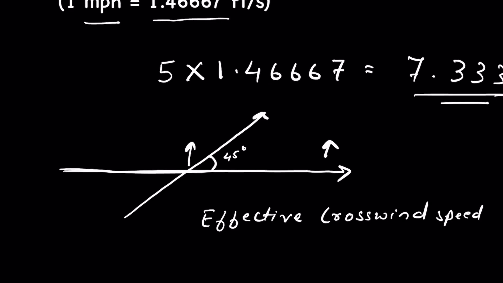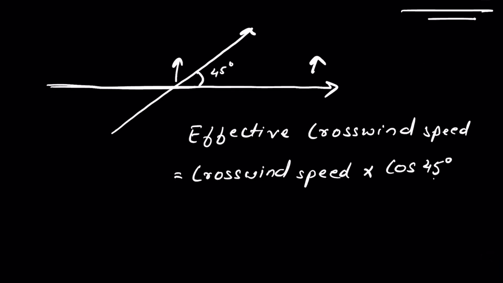Effective crosswind speed will be crosswind speed times cos 45 degrees. I'm taking a 45-degree angle because it is neither 90 degrees nor 0. So I'm taking the midway for rough calculation.